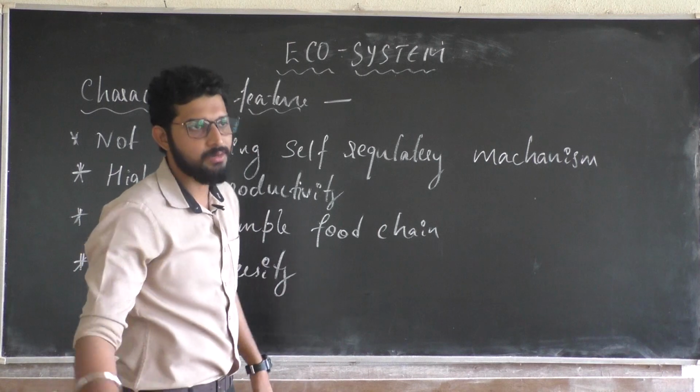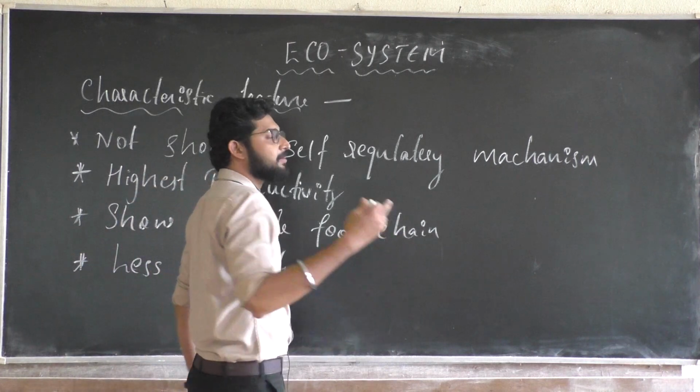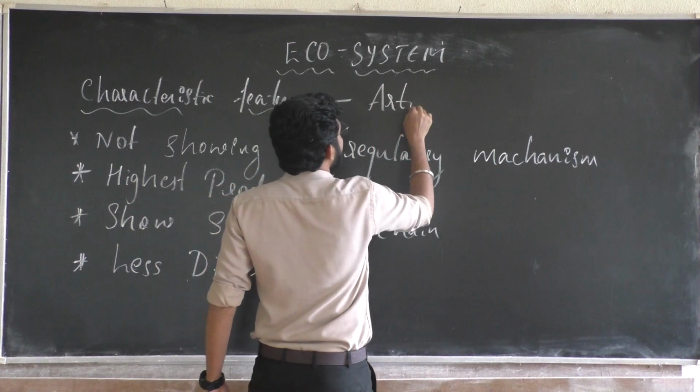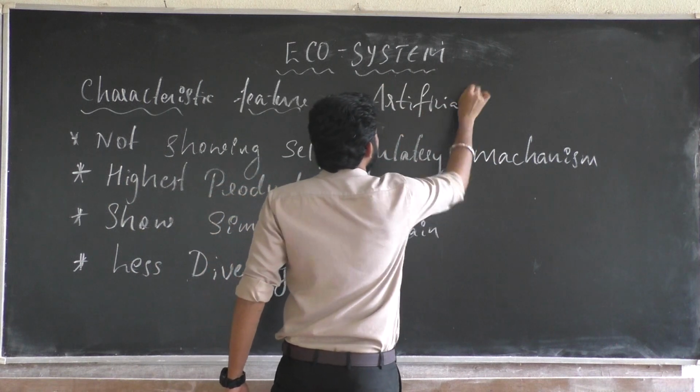Another name for man-made ecosystem is anthropogenic ecosystem or artificial ecosystem.